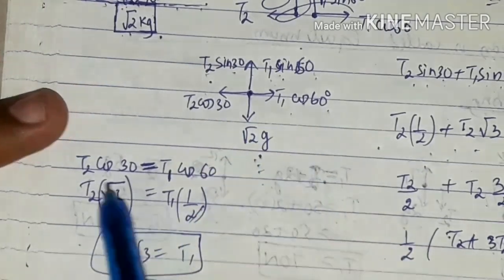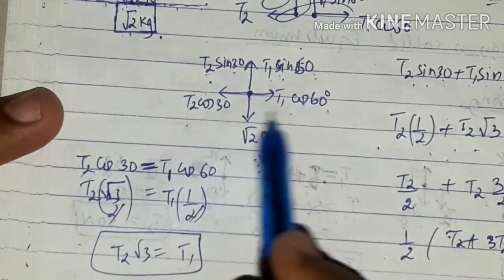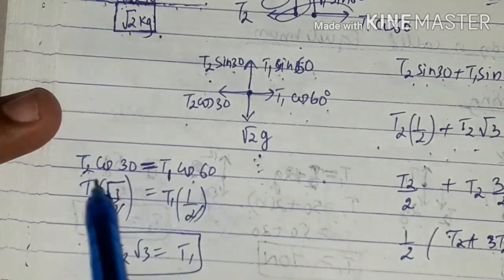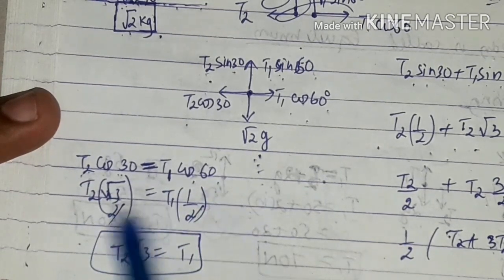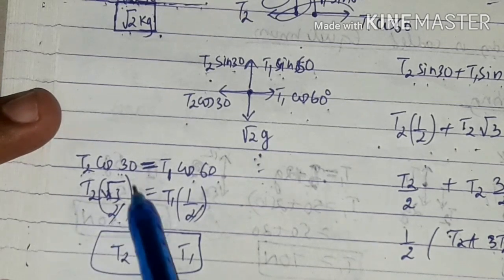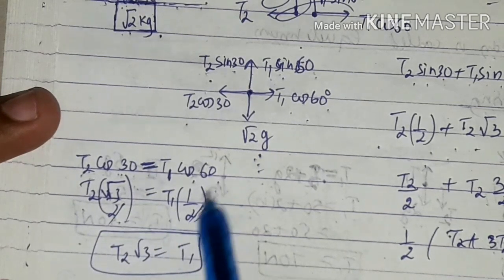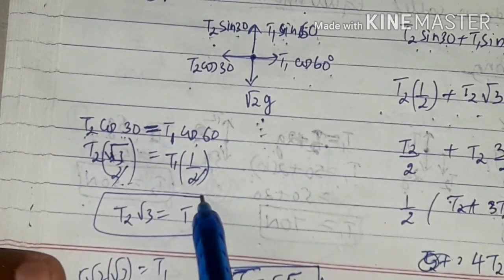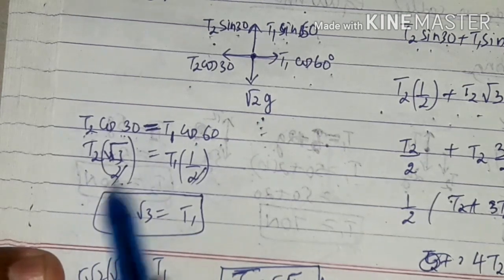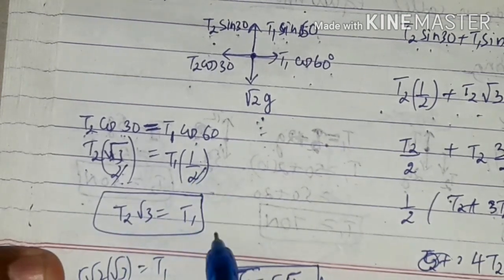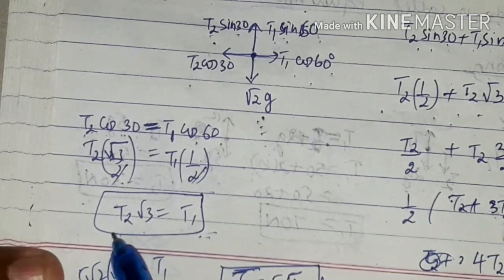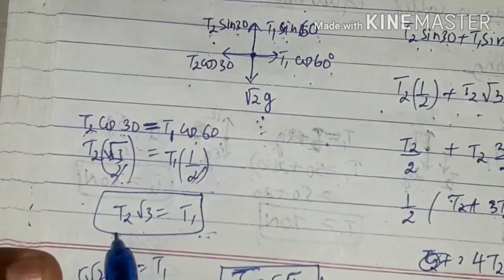First equate this one. Here T2 cos 30, here it is T1 cos 60. T2 cos 30 is equal to T1 cos 60. What is cos 30? Cos 30 is root 3 by 2. Cos 60 is 1 by 2. These are familiar values. You know them very well. So the 2 gets cancelled, and T2 into root 3 is equal to T1. So T1 is equal to T2 root 3.